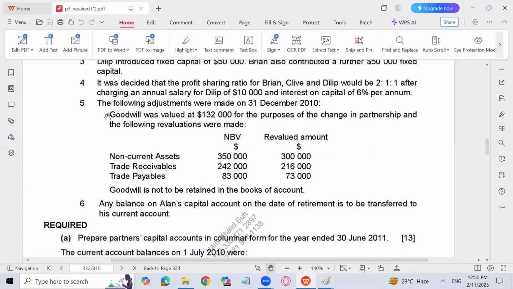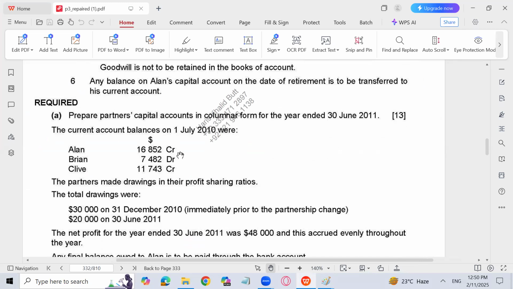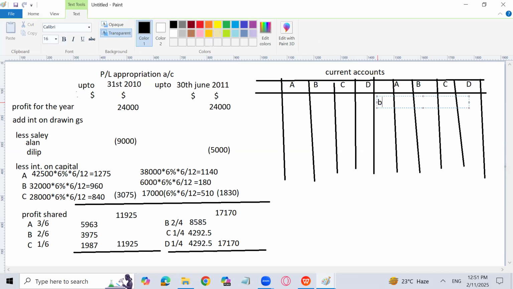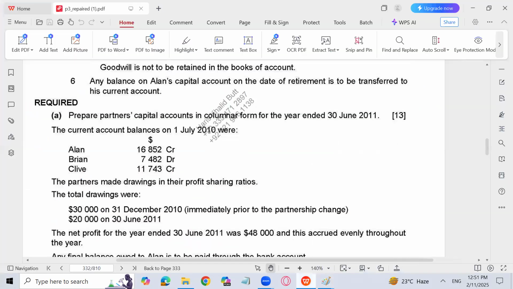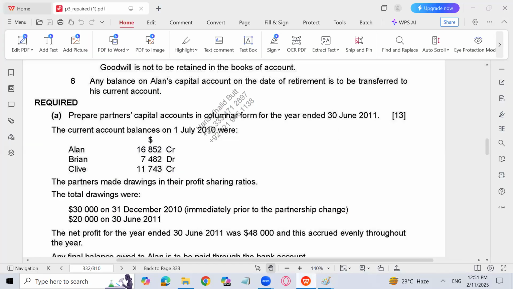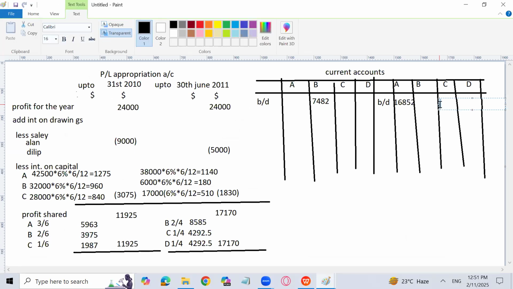Let's see. The balance in the current accounts are given for A, B, and C. 16,852 credit for Ellen. Let me write here, brought down. 16,852 for Ellen. Then we have 7,482 for Brain. It will be on the debit side because this is basically a loss, or we have to take that amount from Brain, and we have to give that 16,852 to Ellen. Then Clive, we have 11,743. Again, it is having this credit balance. 11,743. Okay.